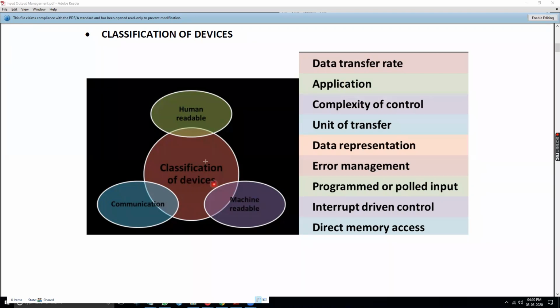For example, you are storing files: you can store directly to the secondary memory, or to the primary memory, or take the help of the primary memory, or of virtual memory. All these activities are done under this classification of devices.